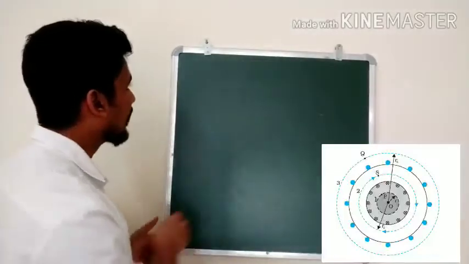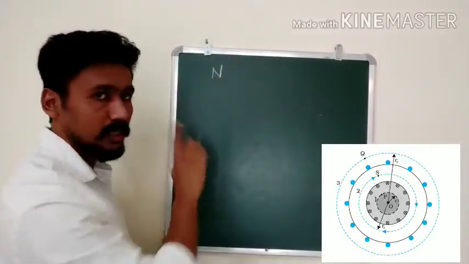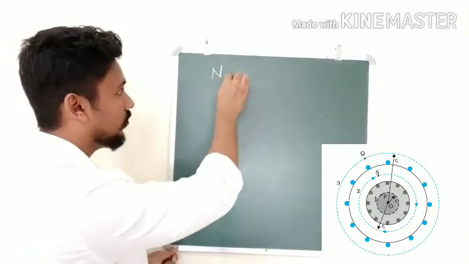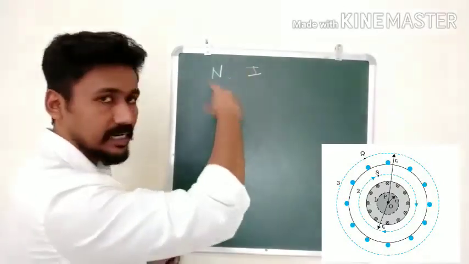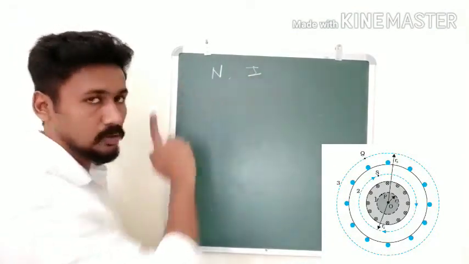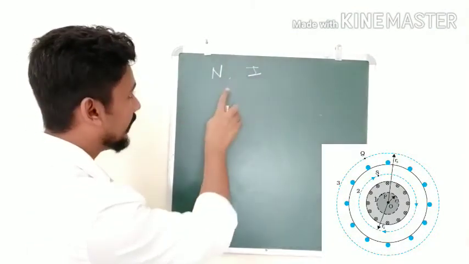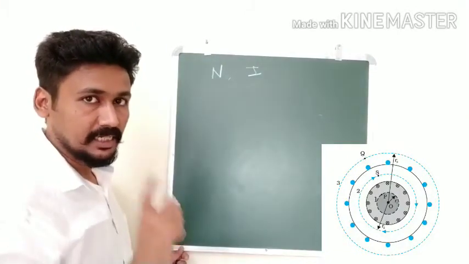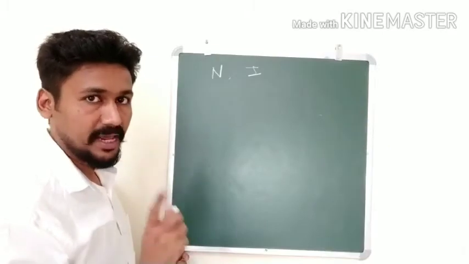So let capital N be the total number of loops in that toroid. Let I be the current flowing through these loops. So the total current will be I into N. Correct? And what will be the total length of this loop? The total length of this loop will be nothing but the circumference, which is equal to 2 pi r.